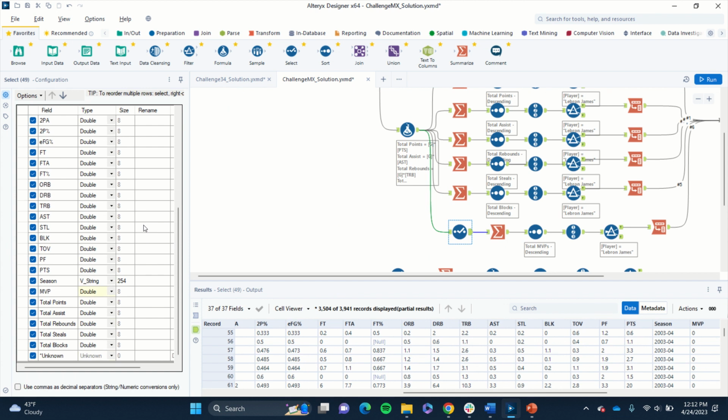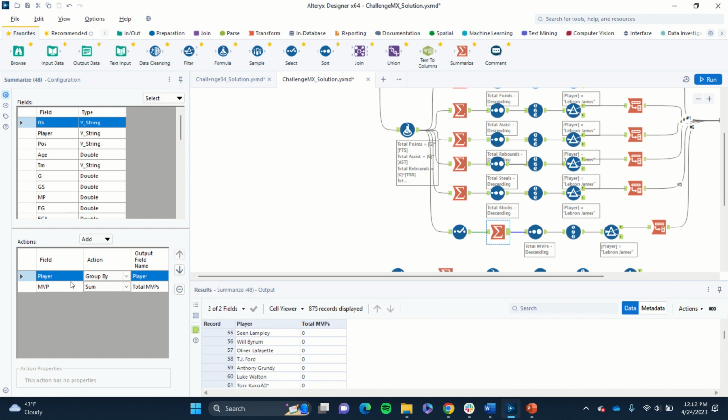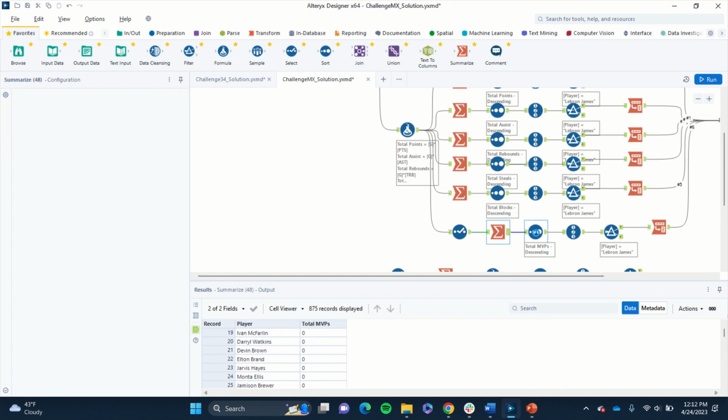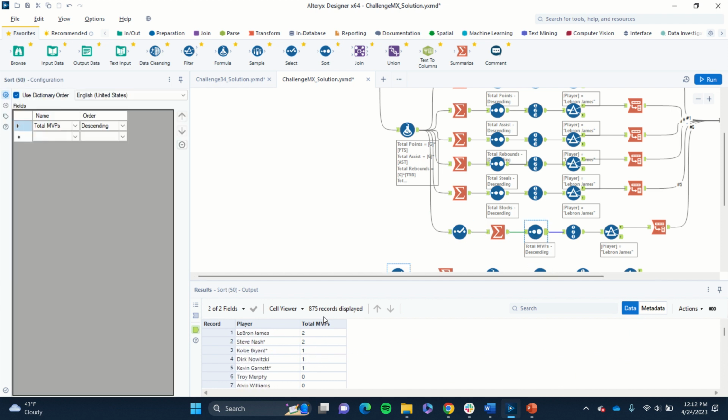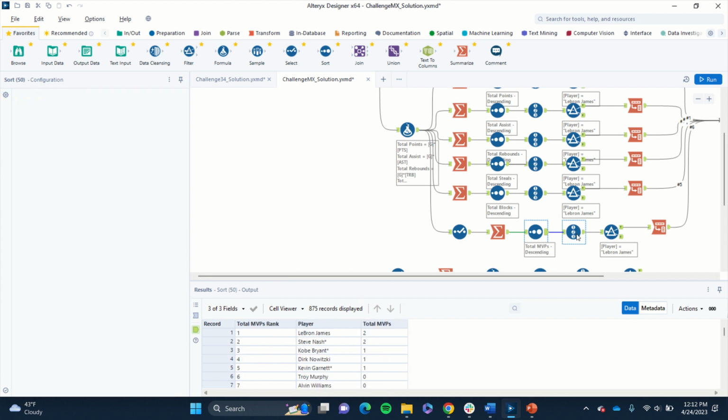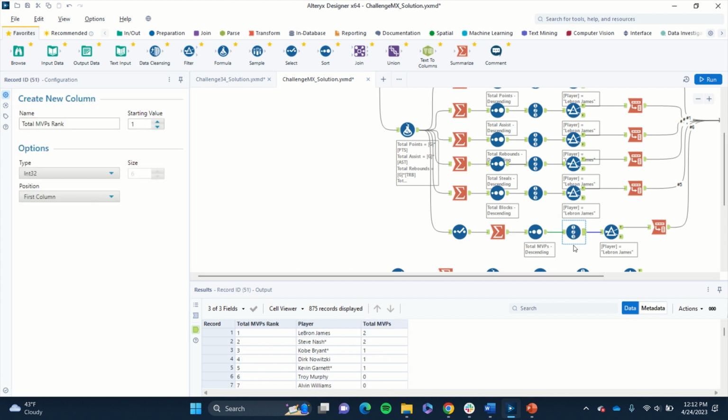After I did that, I changed MVP to a double data type so we can play around with it here. I summed the MVP column and grouped by player. What this did is tell me how many MVPs they won in that time period. Then, just like we've done before, we put them in descending order and rank them with this awesome record tool. And we see LeBron is tied for first with Steve Nash.